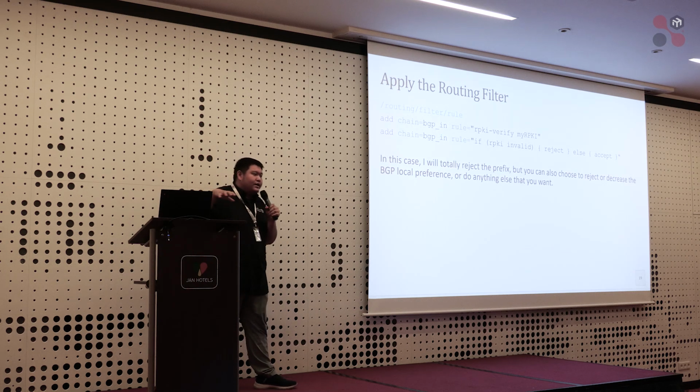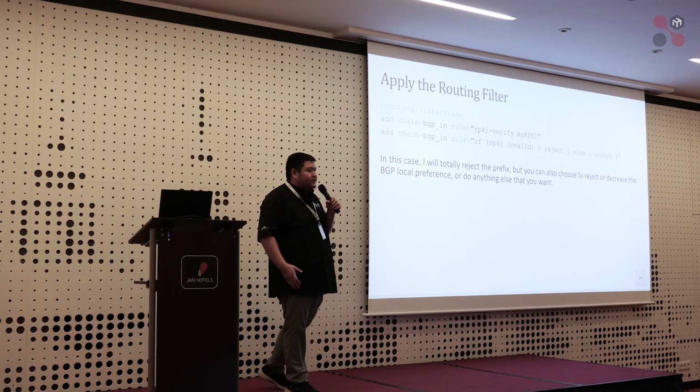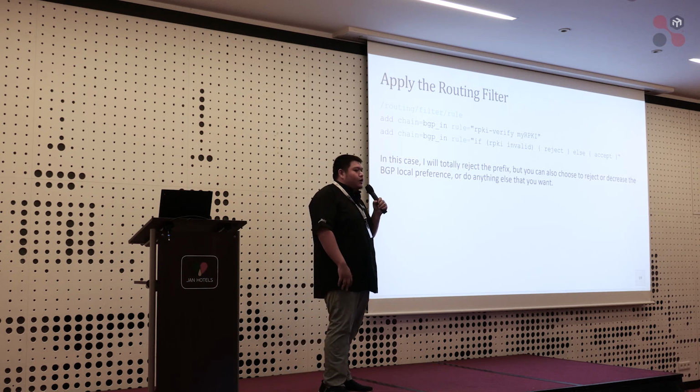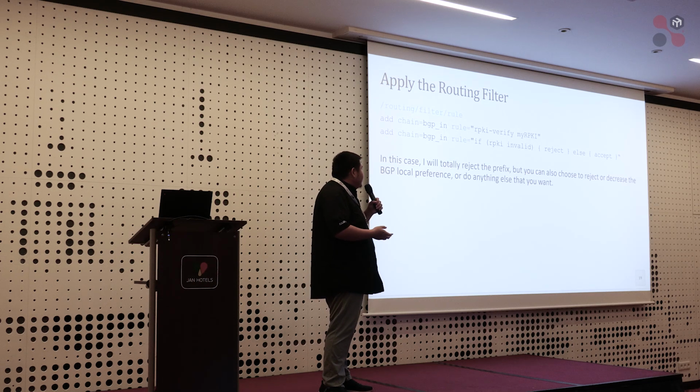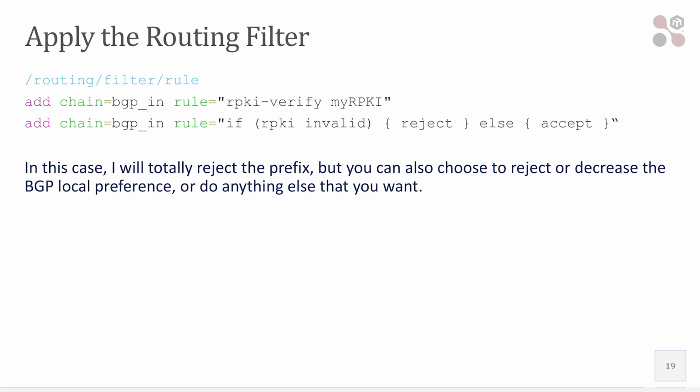You can also set the BGP local preference, you can set the routing distance, or probably you can tag a BGP community and then set it as a black hole or something else. It depends on you, depends on your policy, depends on how you plan your networks. But in my case, I will drop the prefix. Because what's the point of keeping the invalid prefix? Maybe you can try to accept and see the invalid prefix, but well, what's the point?